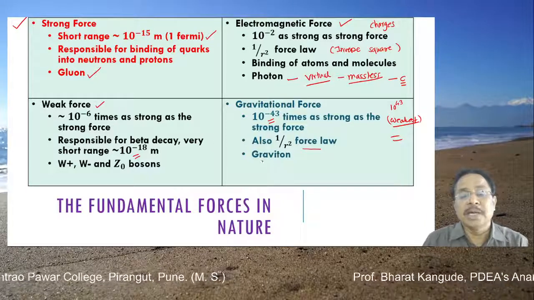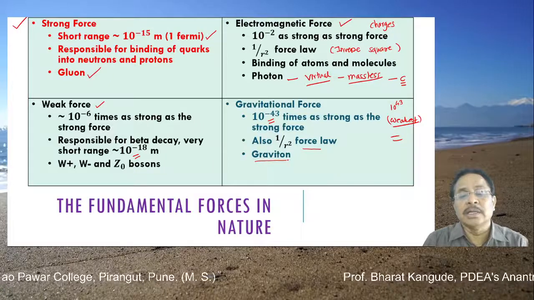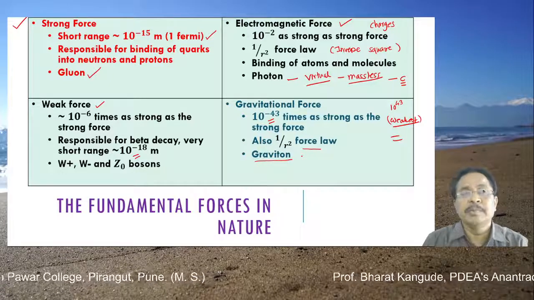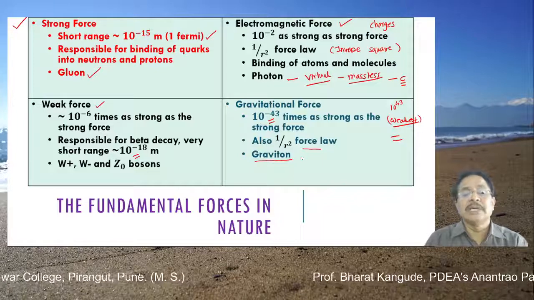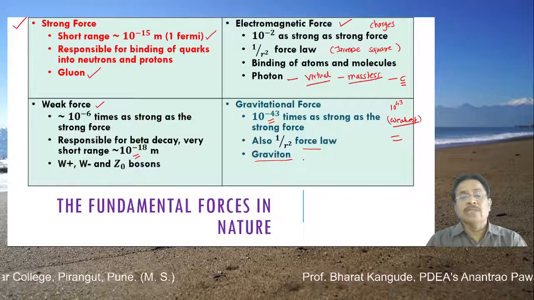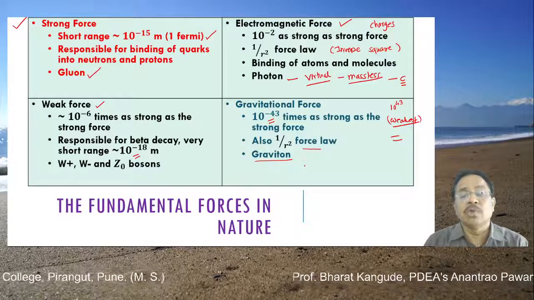And the exchange particle is called the graviton. It has not been practically detected yet, but gravitons are said to be there, which exchange this type of force.